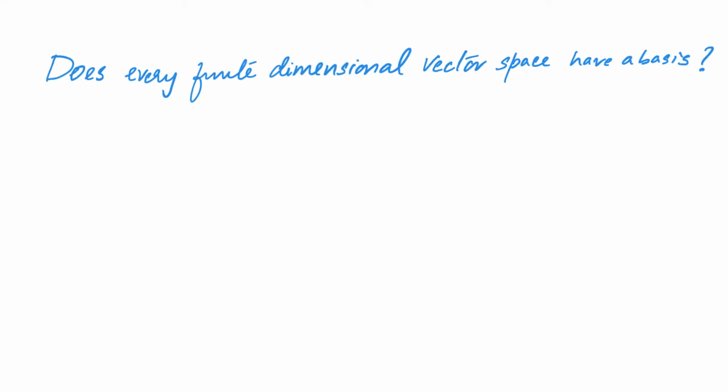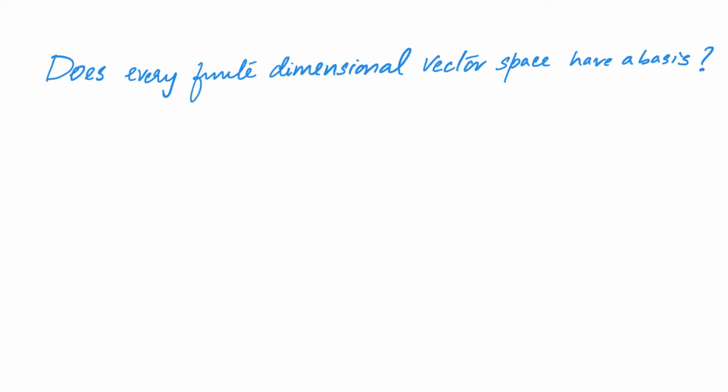In the last video, we saw the concept of a basis. Now it is natural to ask whether a given vector space has a basis or not. If a vector space has a basis, as the basis is a finite list of vectors, it is clear that there exist finitely many vectors that span the vector space. Therefore, to have a basis, we want our vector space to be finite dimensional. Therefore, we can rephrase our question as, does every finite dimensional vector space have a basis?